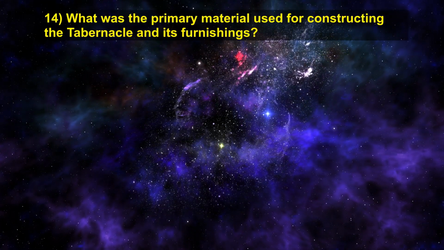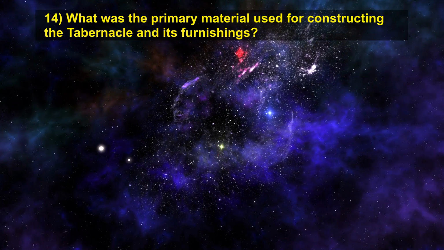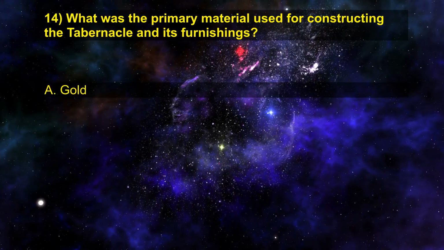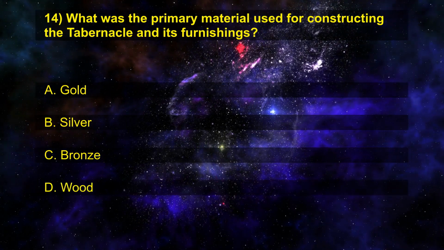14. What was the primary material used for constructing the tabernacle and its furnishings? A. Gold. B. Silver. C. Bronze. D. Wood.